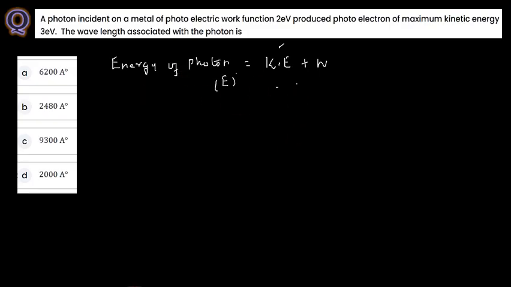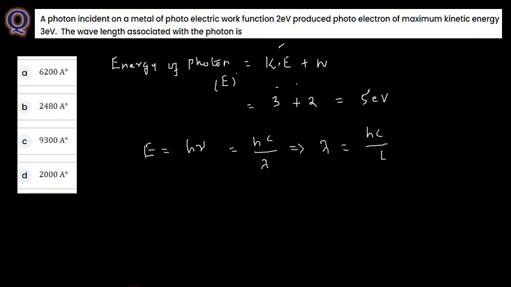According to this, how we can find out: they have mentioned the kinetic energy value here is 3 electron volt, plus the work function they have given, 2 electron volt. So what you are having here is 5 electron volt. Now the wavelength, how you can find it: according to the energy of photon, E is equal to h nu, again hc divided by lambda. From this, lambda is equal to hc divided by E.